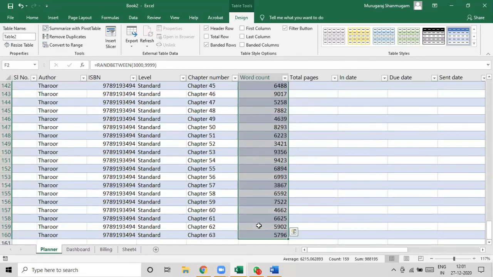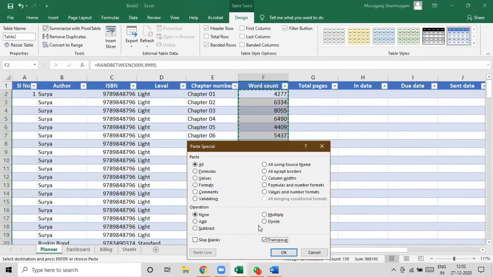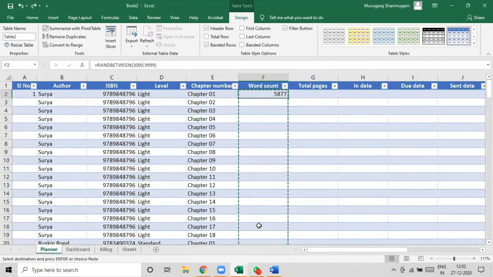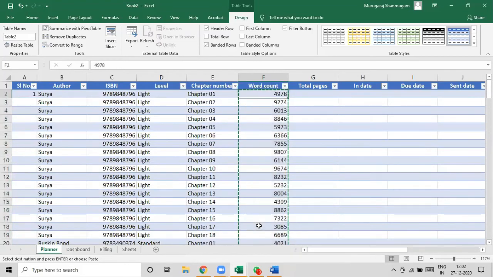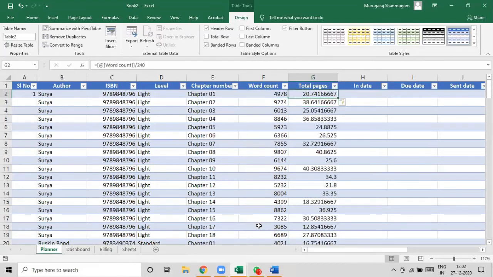What is the most important thing that we should do now? Paste special. Paste it as Value. Yes. Now I have to convert this into total pages, which you do by dividing the word count by 250.